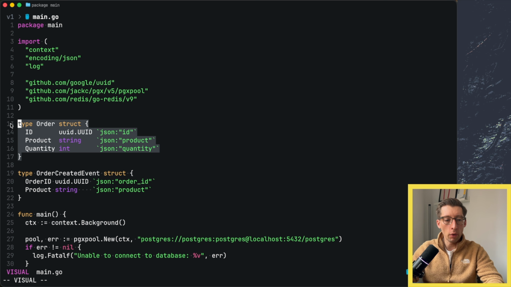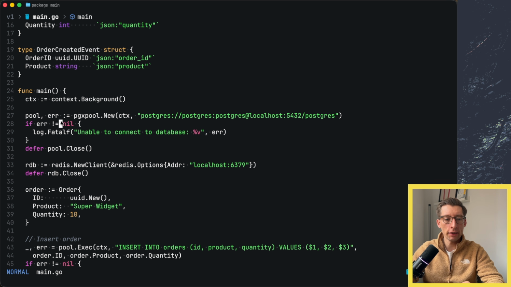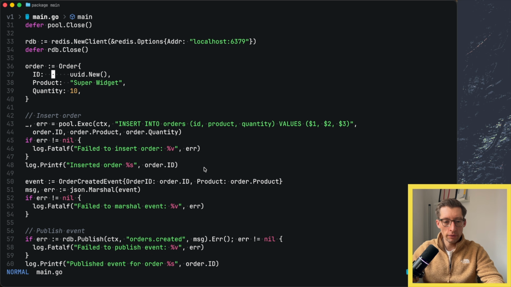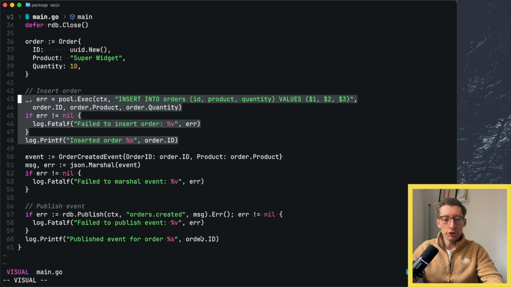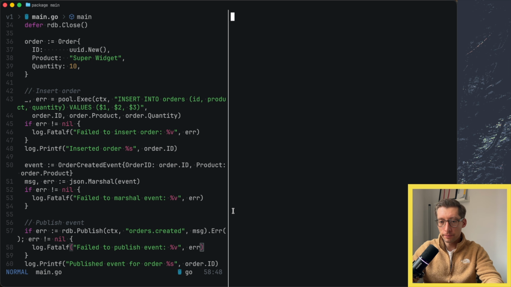We have a type for our order that mimics the SQL schema, and then we have an event type. In the beginning of our main function, we create the connections, one to Postgres using the nice pgx driver, and then a Redis connection. Then we create a simple, fake order, insert it into the database, and after that, we publish the event. Now let's run this code and see what it produces.